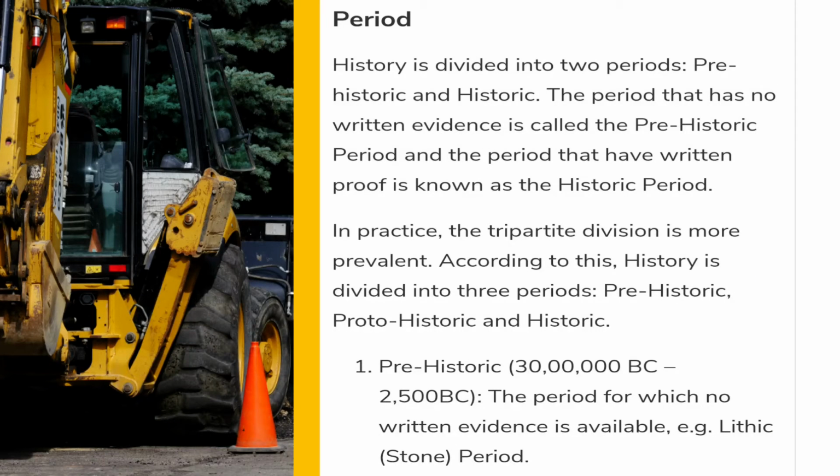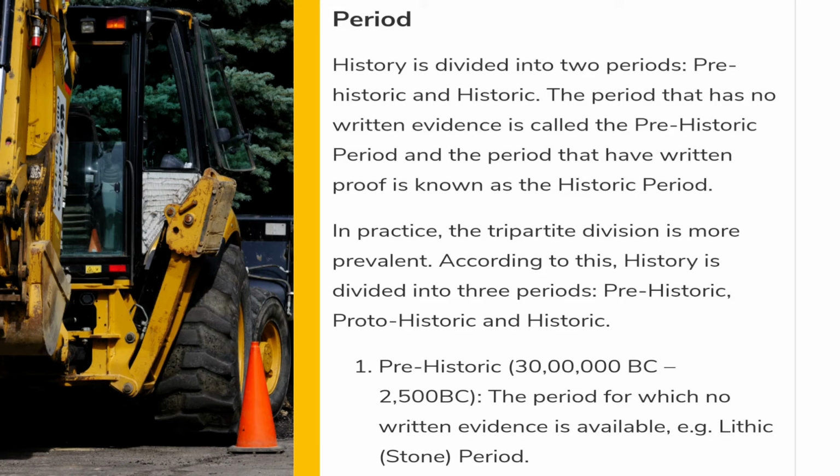Now, what do you understand by period? History is divided into two periods: prehistoric and historic. The period that has no written evidence is called the prehistoric period, and the period that has written proof is known as the historic period. In practice, the tripartite division is more prevalent. According to this, history is divided into three periods: prehistoric, protohistoric, and historic.